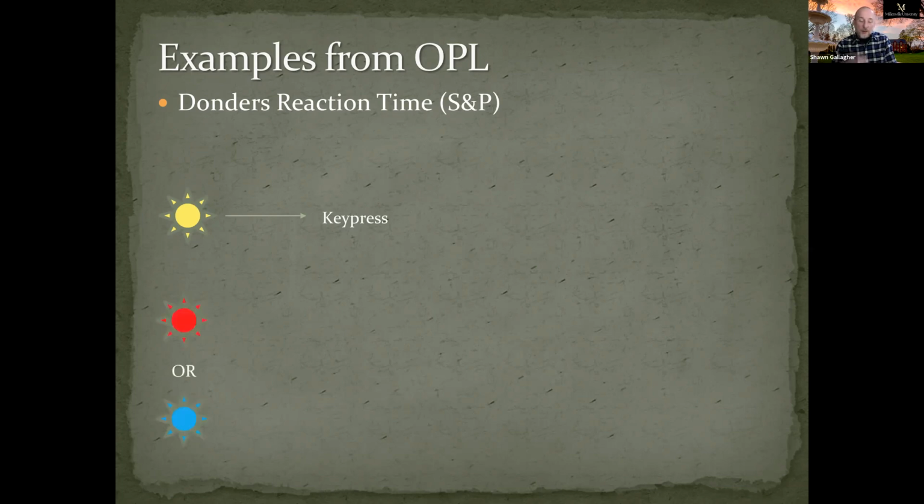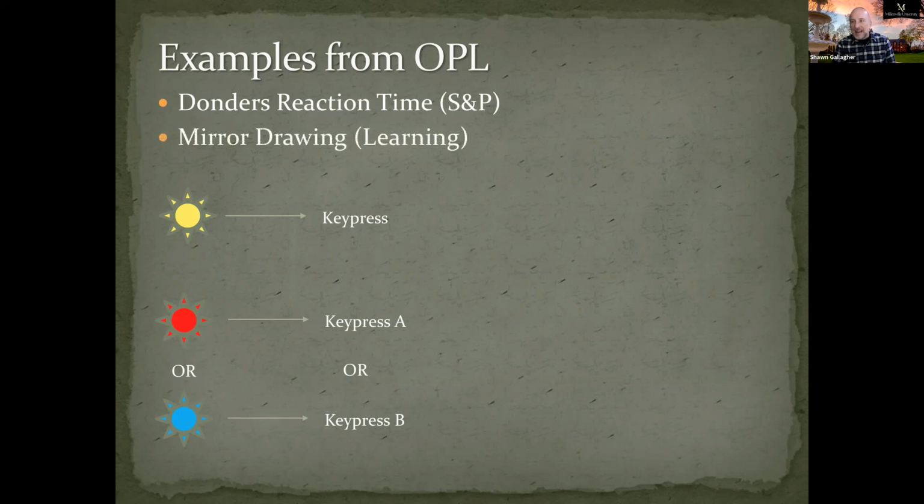And then you throw the wrinkle of two different kinds of stimuli. And now the participants have to make a decision. I could flash a red light or I could flash a blue light. You could press one key when you see the red light, one key when you see the blue light. And now the decision has added a little bit of time to your response. So this experiment should be one that is fairly robustly reliable, regardless of the situation that the student is being tested in.